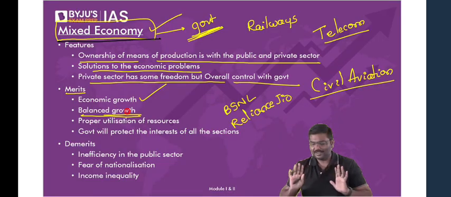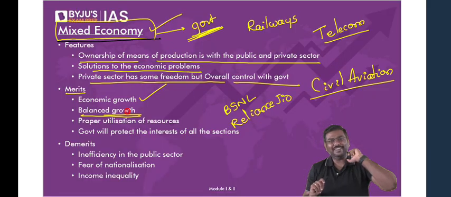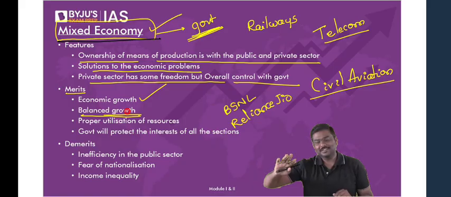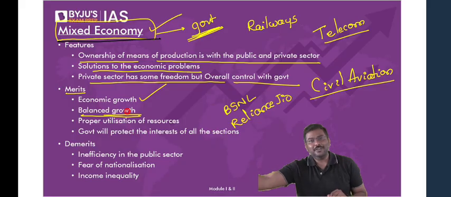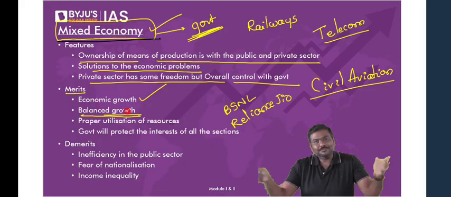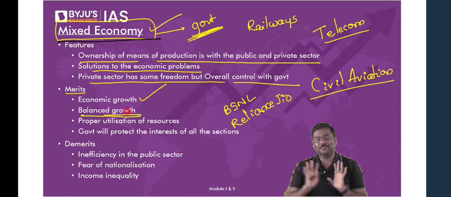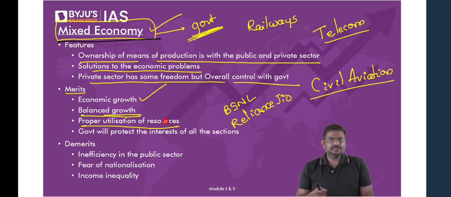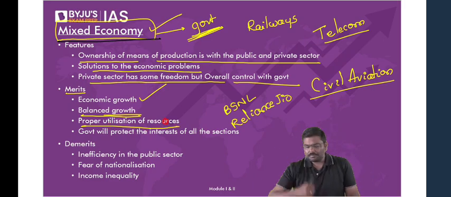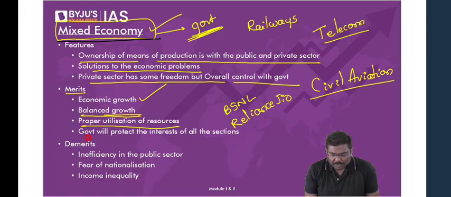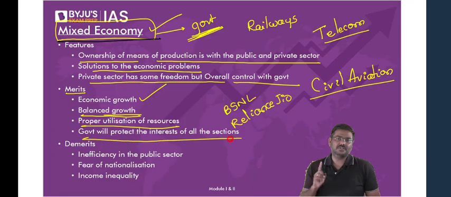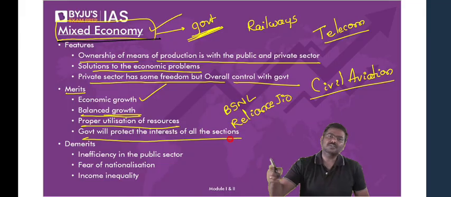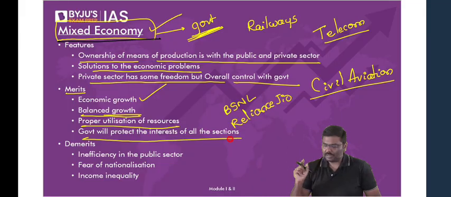will be taken care of. Just to borrow the phrase of the current government, Sabka Saath, Sabka Vikas. Have you heard of this? So we will promote growth, but we will take care of everyone in the economy. That's the basic model of a mixed economy. Proper utilization of resources, because the private sector is present, will promote proper utilization. Government will protect the interest of all the sections of the society, whether you're poor or rich, doesn't matter. Their interest will be protected by the government.